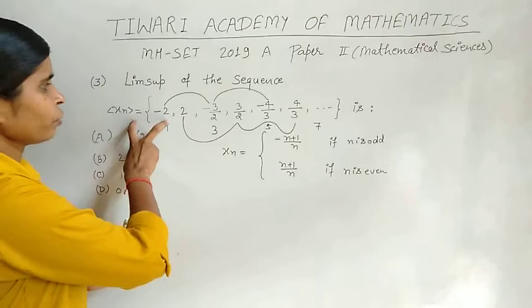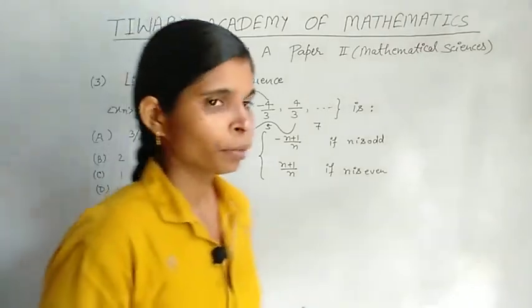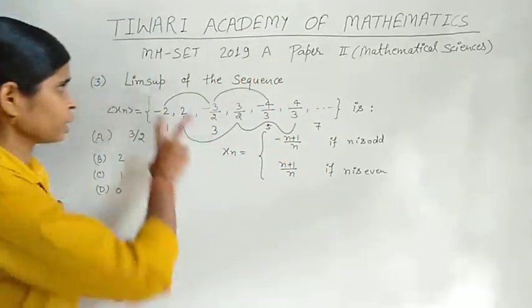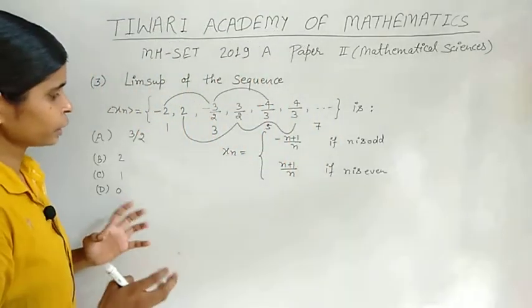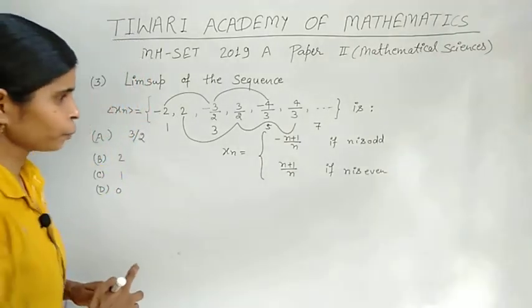If this type of question is asked in the CSIR NET exam, the GATE exam or Maharashtra SET, then we solve it with this technique.